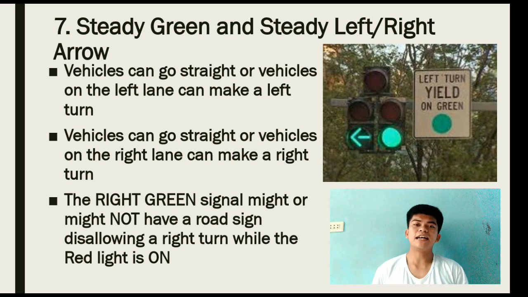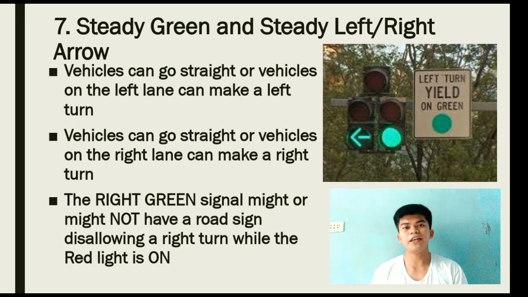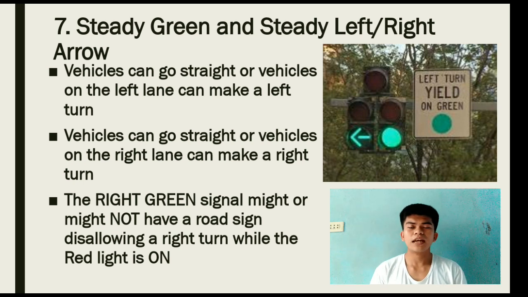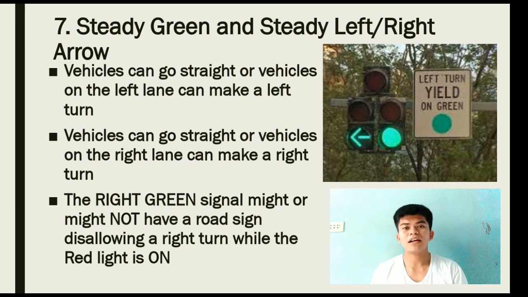So the last one is the steady green or steady left and right arrow. Vehicles can go straight, or vehicles from the left lane can make a left turn, or it can be the opposite: vehicles from the right lane can make a right turn. The green light signal might or might not have a road sign allowing a right turn while the red light is on. So that would be all.